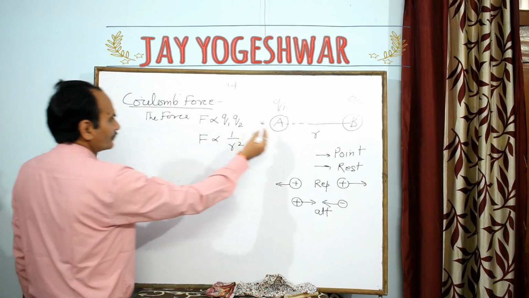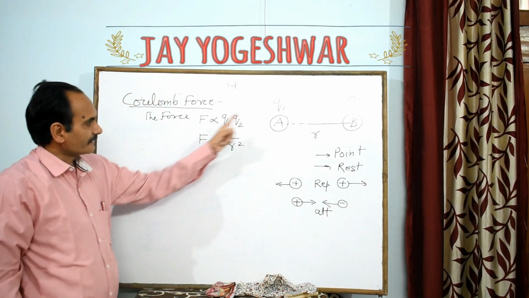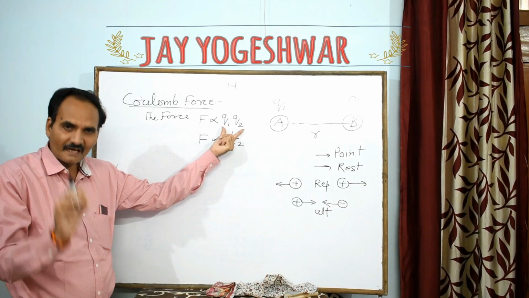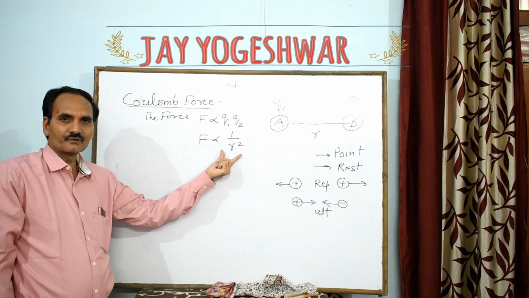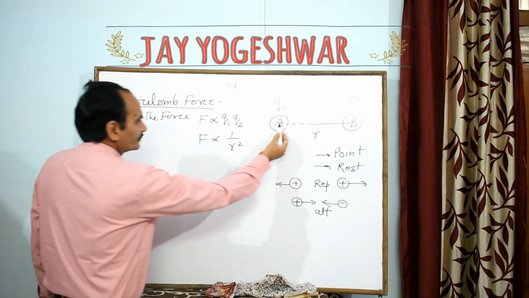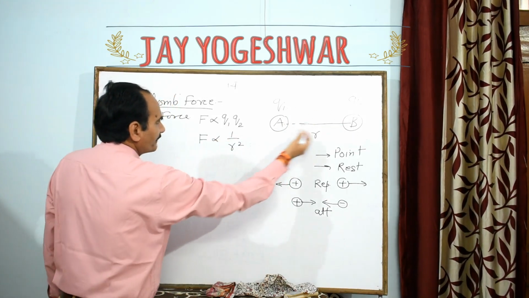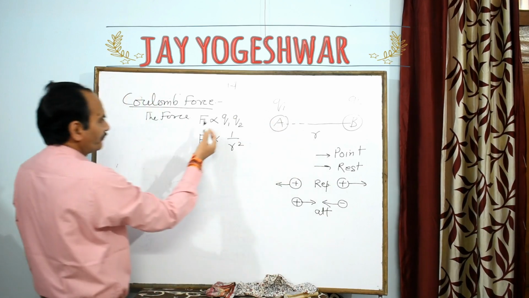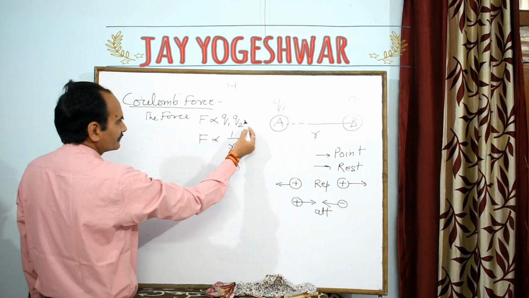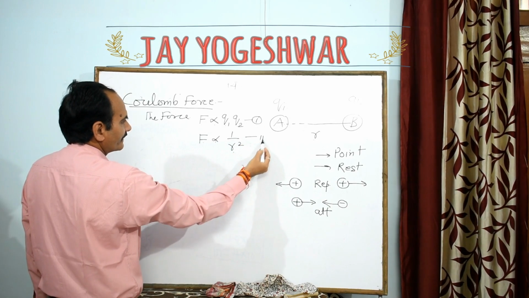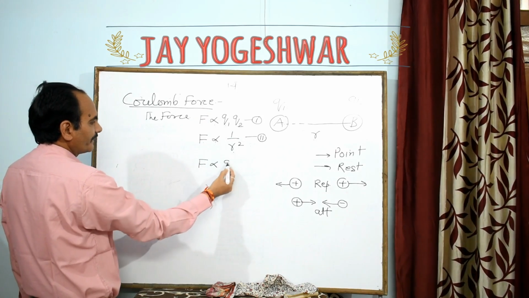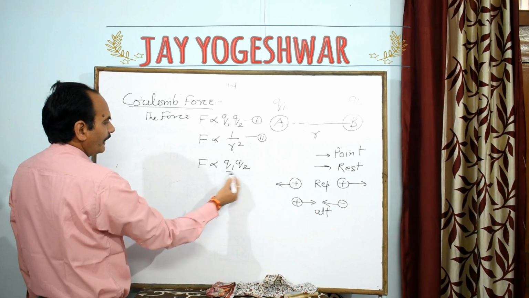The force between two charges is directly proportional to the product of the magnitude of their charges and inversely proportional to the square of the distance. So, let two charges Q1 and Q2 be separated at a distance r. Then F is proportional to Q1 Q2, equation number 1. F is proportional to 1 upon r square, equation number 2. On combining these, F is proportional to Q1 into Q2 upon r square.